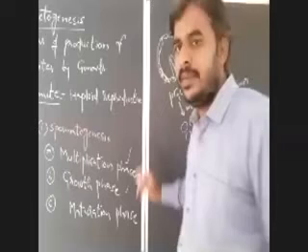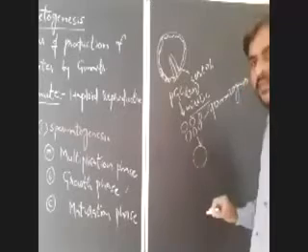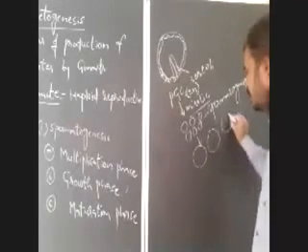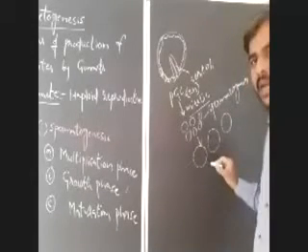After the formation of spermatogonia, by getting nourishment from the Sertoli cells, the spermatogonia will grow in size. That is the growth phase. What will happen in the growth phase?